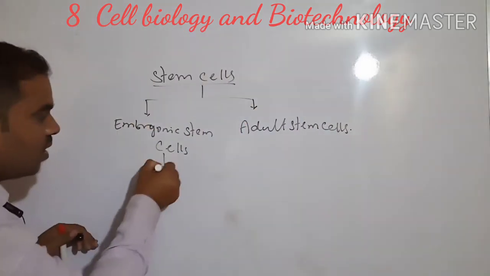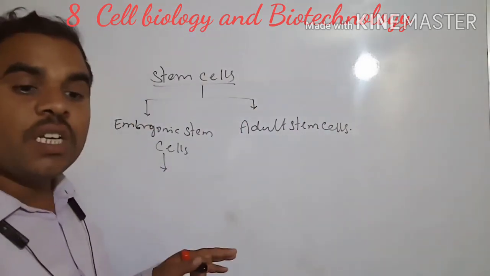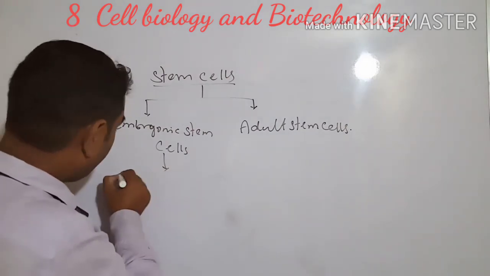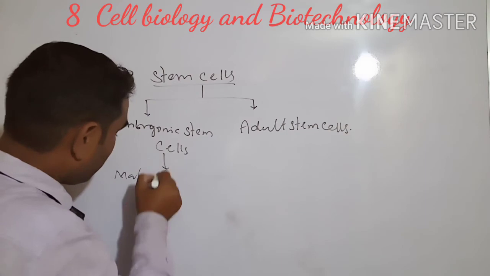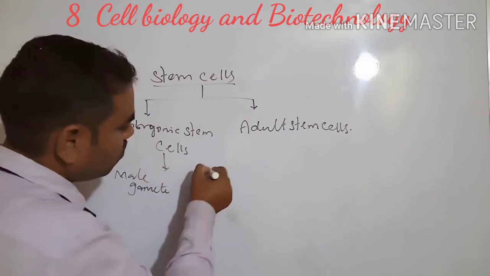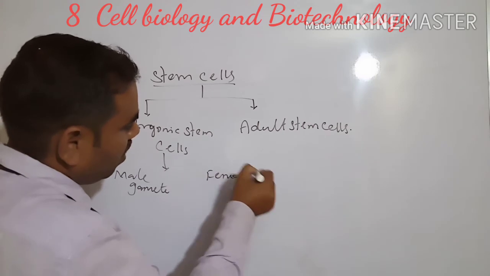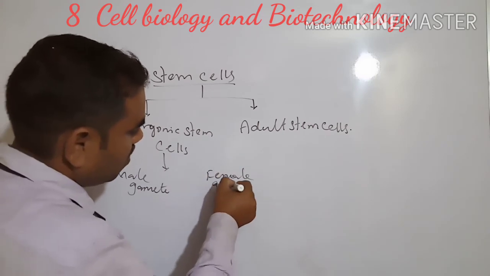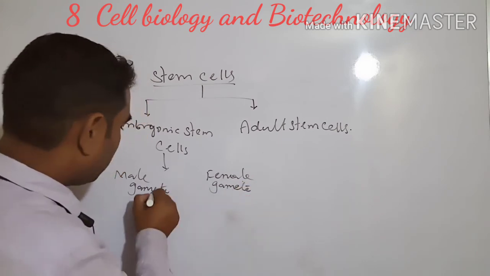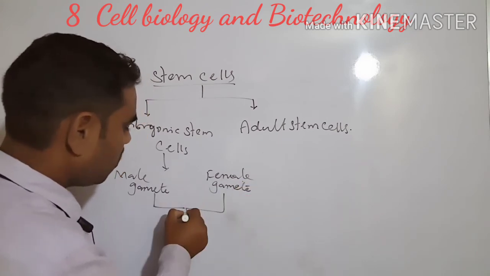See here, fusion of the male and female gamete. This one is the male gamete, and this one is the female gamete. What will happen is they fuse together.